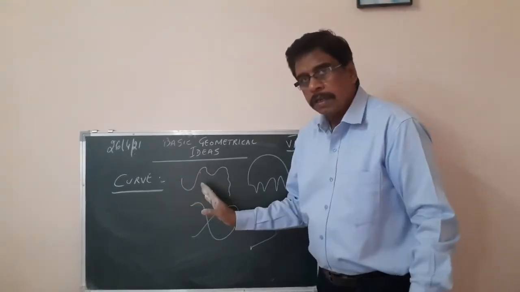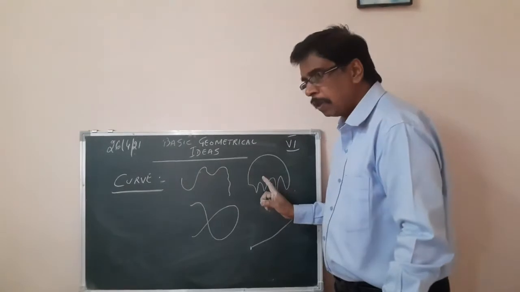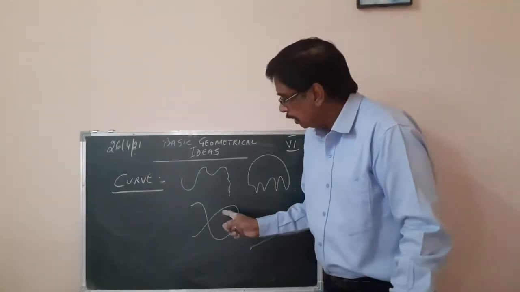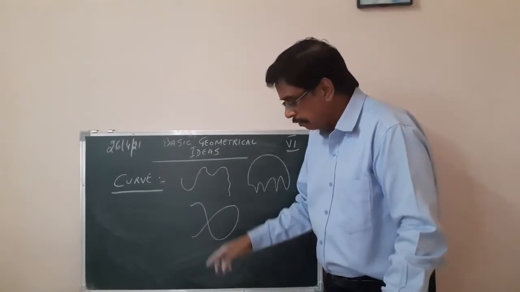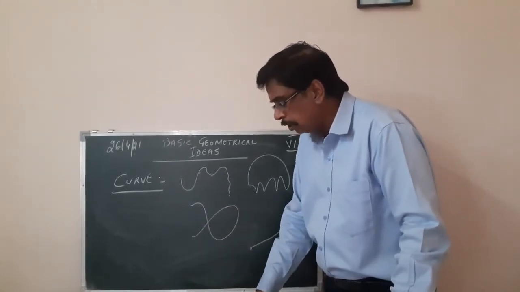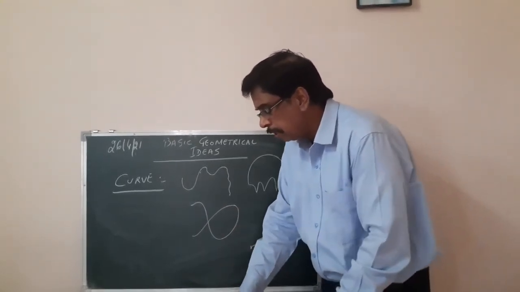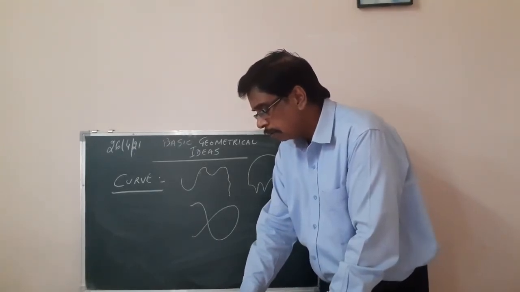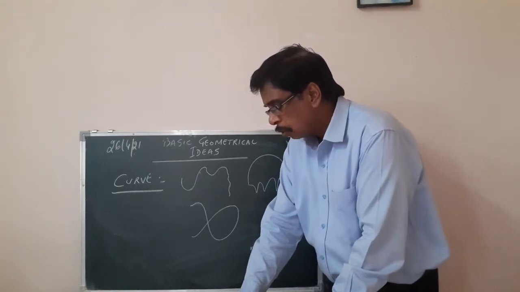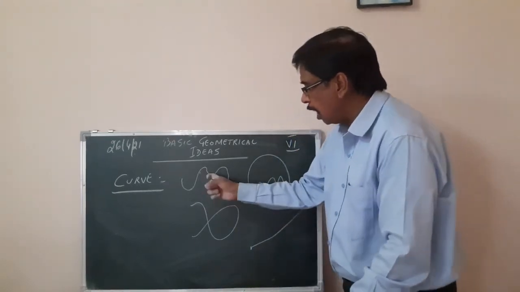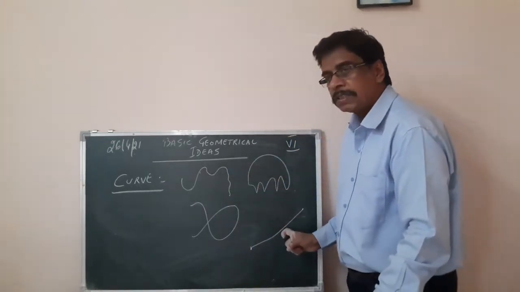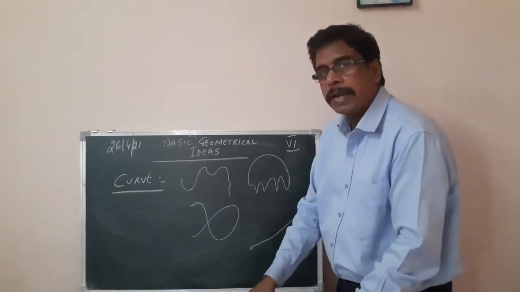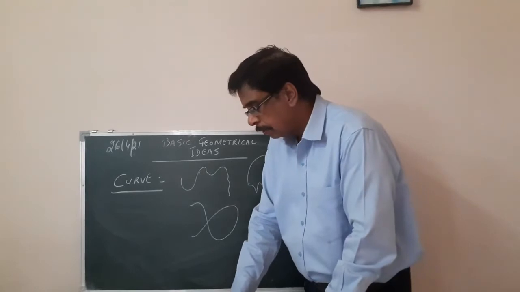Look at these. They are curves. But in this case, they are intersecting. The curve is meeting each other out here. Right? So in this case, these are called simple curves.